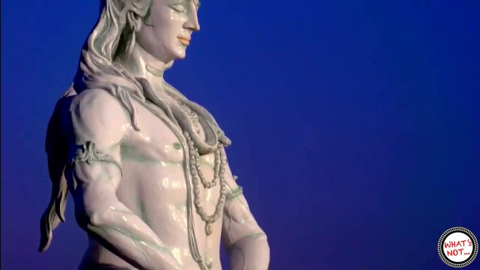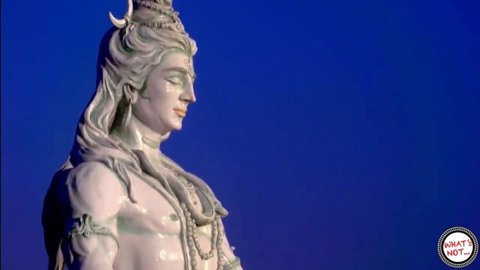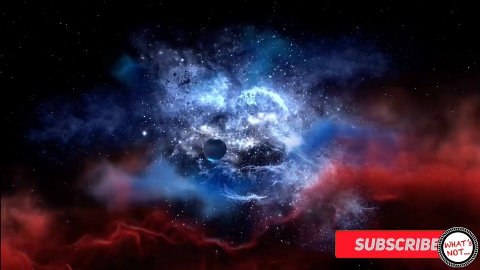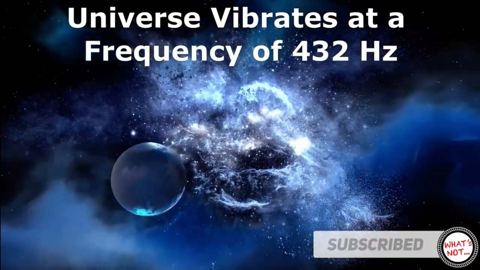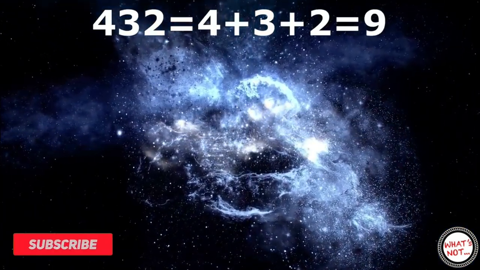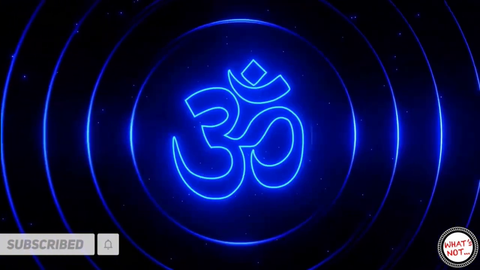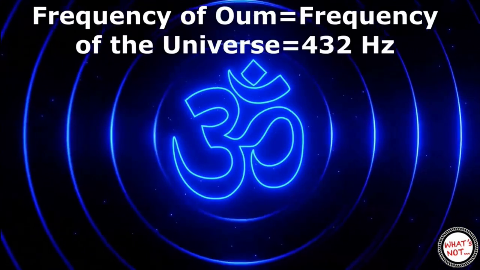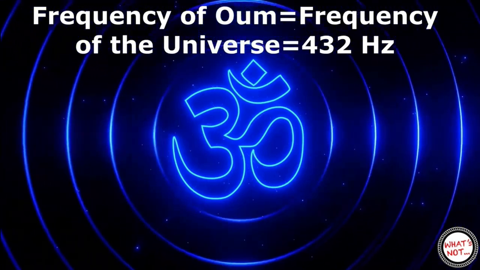This is not all. If we talk about the Hindu religion, we will find the number 9 at different places. It has been found by the researchers that our universe vibrates at a frequency of 432 Hz. This 432 Hz also reduces to number 9. Om, a well-known symbol, on pronouncing correctly, produces a frequency of 432 Hz, the frequency at which the universe vibrates.